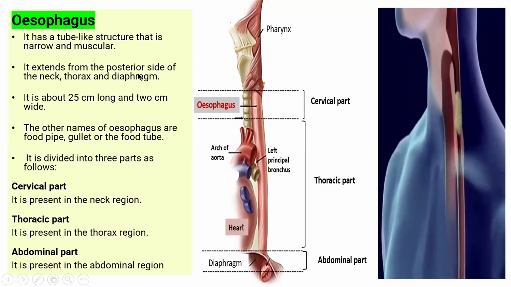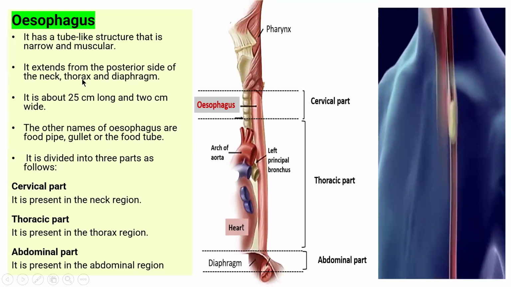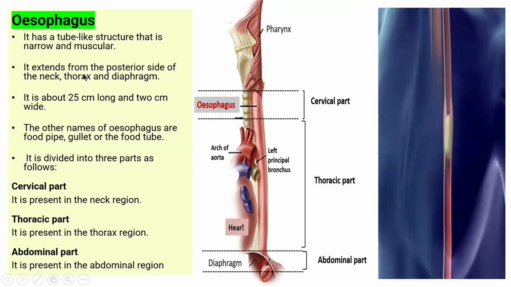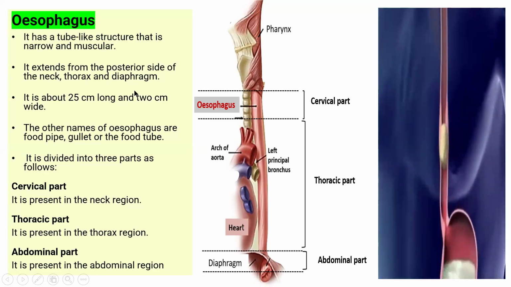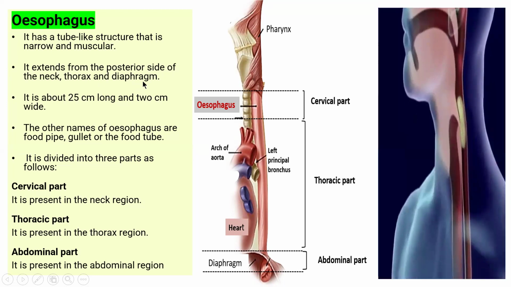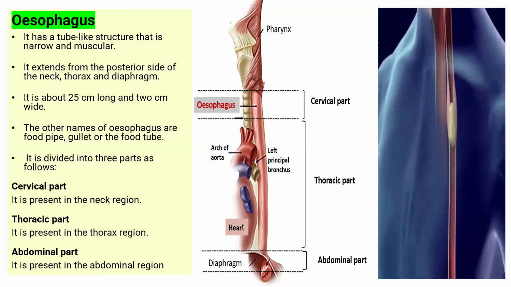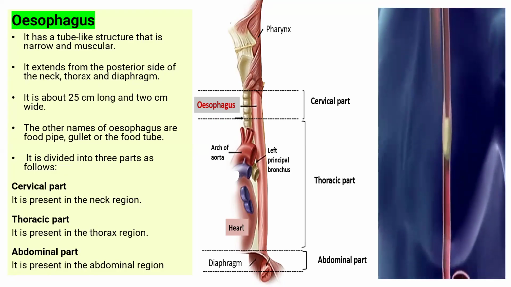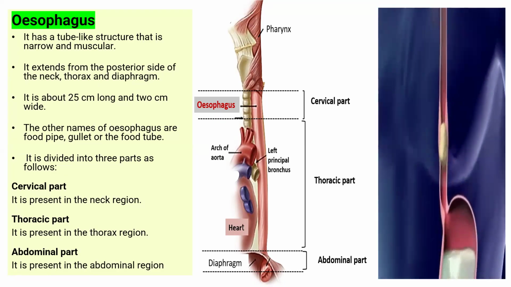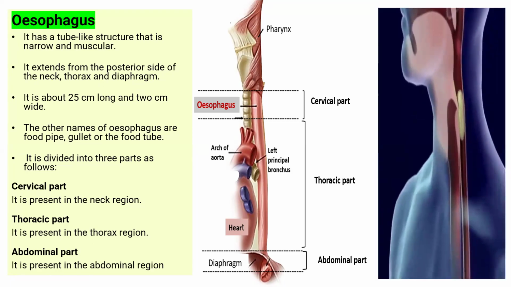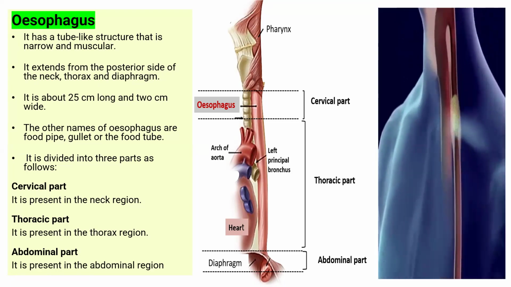So the esophagus is a tube-like structure that is narrow and muscular. It extends posteriorly from the neck through the thorax to the diaphragm. It is approximately 25 centimeters long and 2 centimeters wide. Other names for the esophagus are food pipe, food tube, or gullet.